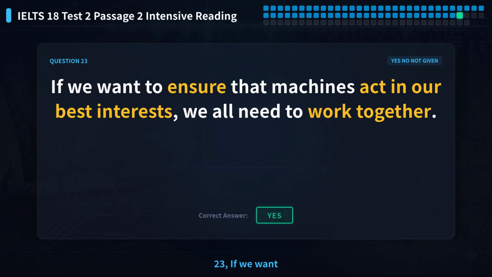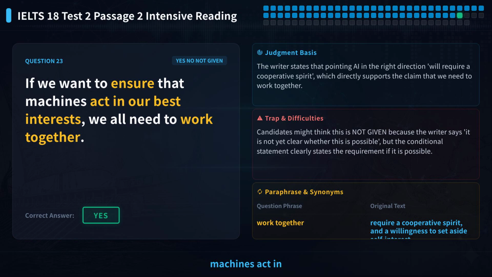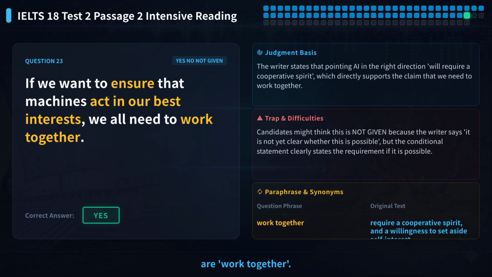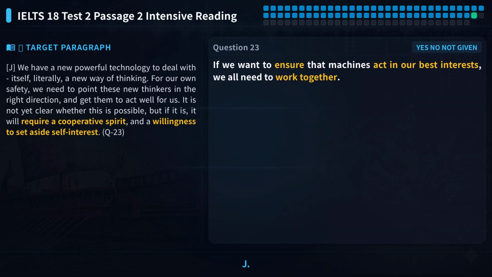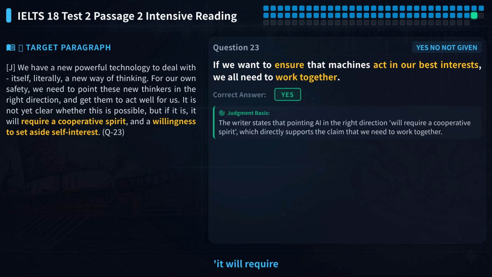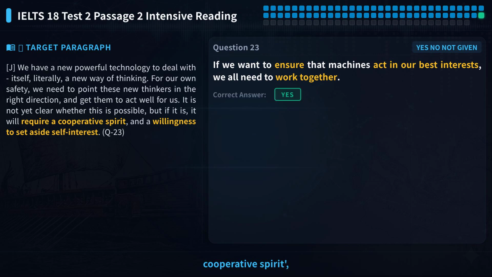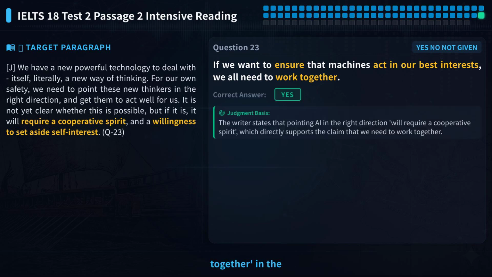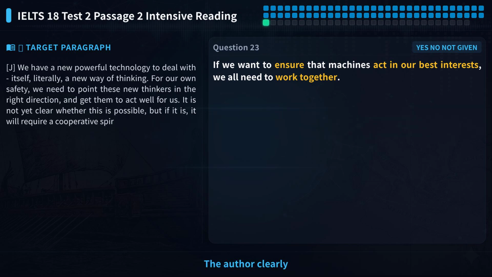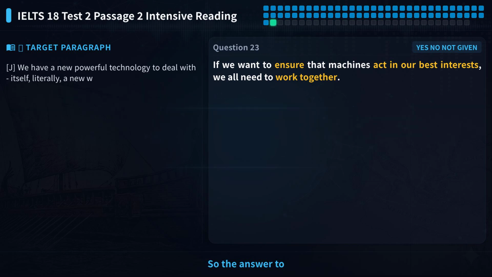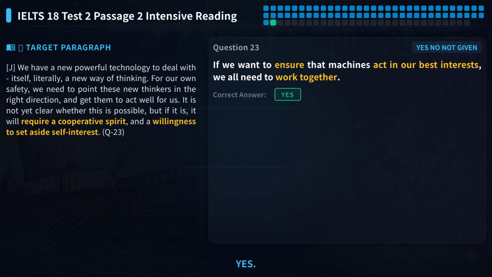Let's look at question 23. If we want to ensure that machines act in our best interests, we all need to work together. The core clue words in the statement are work together. Locate paragraph J. The author says it will require a cooperative spirit. The text says it will require a cooperative spirit, which matches work together in the statement. The author clearly expresses the view that, if possible, cooperation is needed. This matches the statement's claim. So the answer to question 23 is yes.